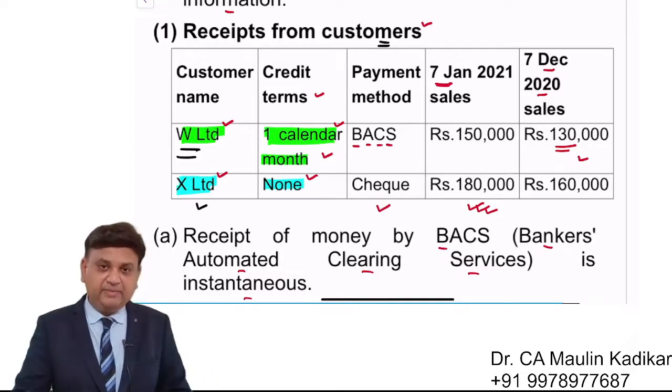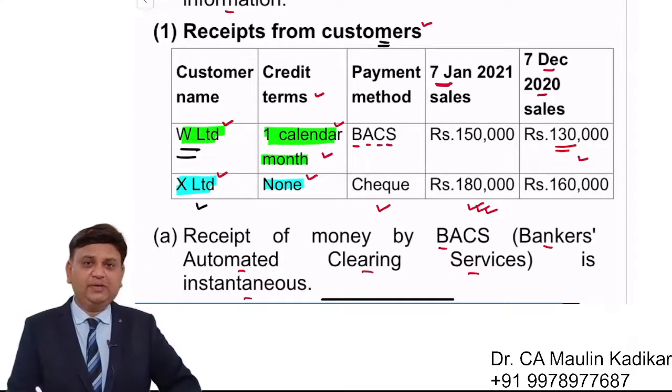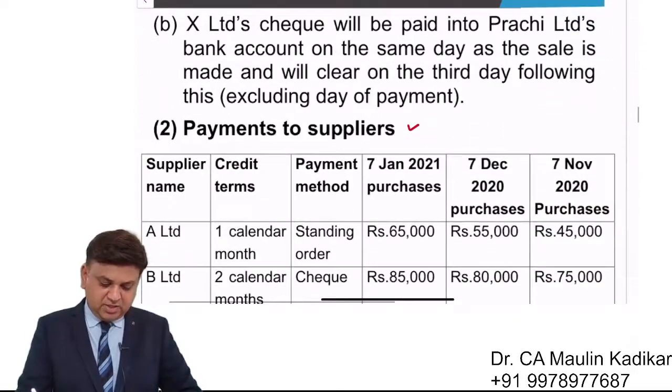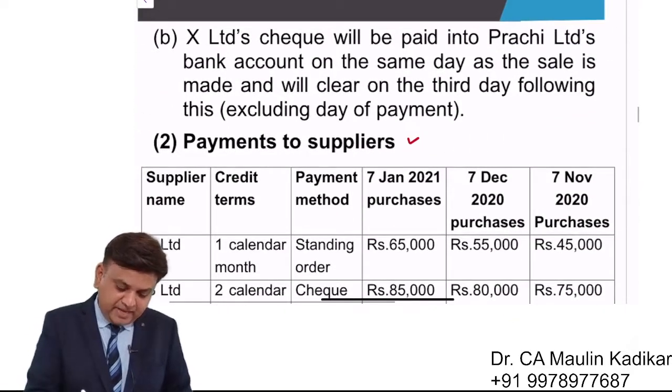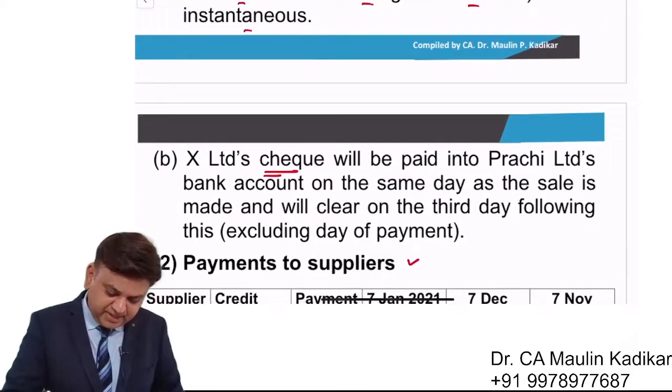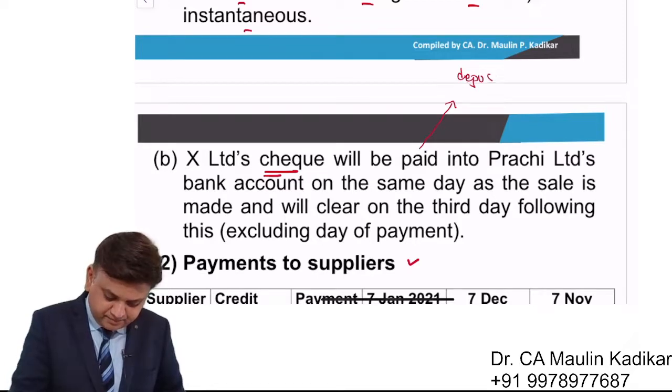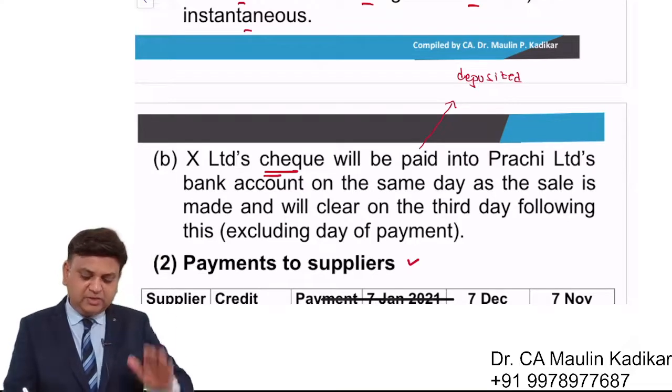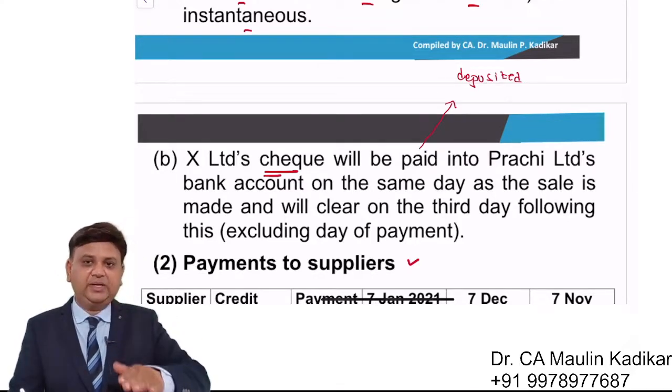Now how does it make payment to us? It makes payment to us via check. The question says that estimated check will be paid. Dear students, the term paid stands for will be deposited into Prachi Limited's bank account on the same day as the sale is made.